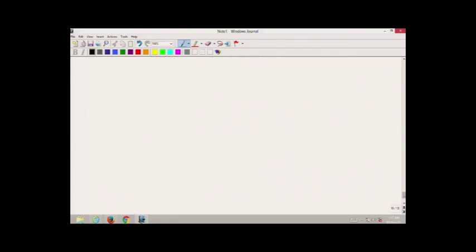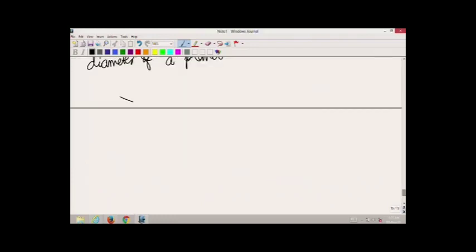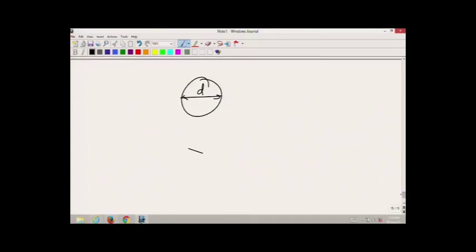So, we have a planet whose diameter is d, and we want to measure this diameter of a planet from a point on earth.